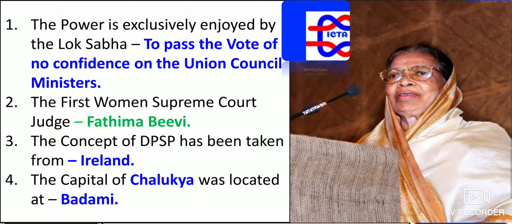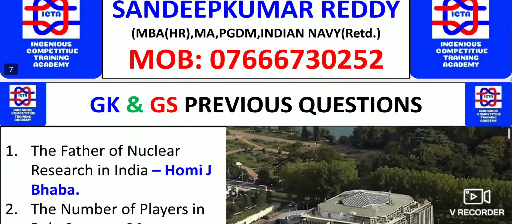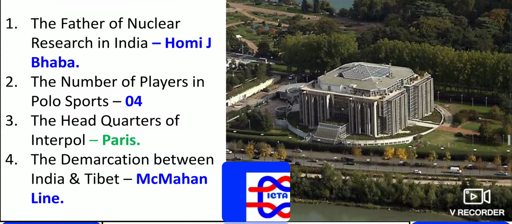Now we have the capital of the Chalukyas, which was located at Badami. This is one thing, guys, we have to remember. What exactly is the capital of the Chalukyas? That was Badami. Next we have the father of nuclear research in India, Homi J. Bhabha, that is Homi Jahangir Bhabha, who has been called the father of nuclear research.